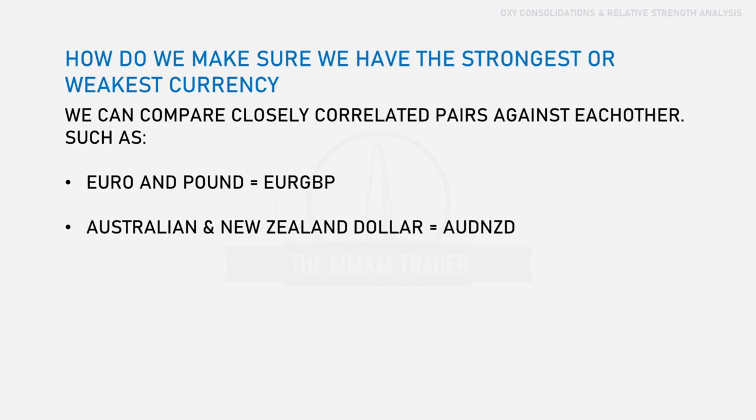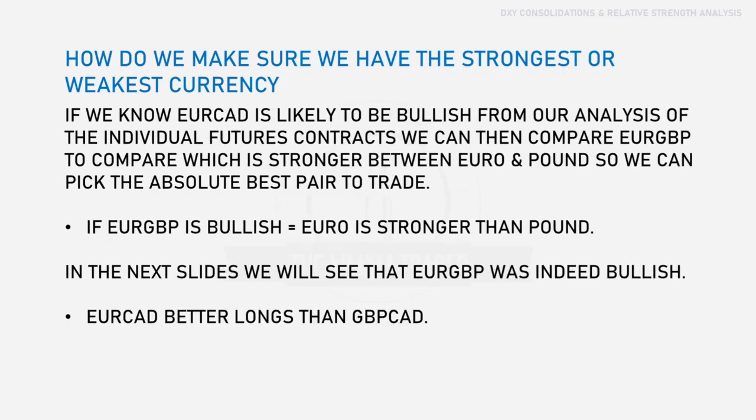So now how do we make sure we have the strongest or the weakest currency? We can compare closely correlated pairs against each other, such as the euro against the pound, the EUR/GBP, or the Australian dollar versus the New Zealand dollar, which is AUD/NZD. If we know EUR/CAD is likely to be bullish from our analysis of the individual futures contracts, we can then compare EUR/GBP to see which is stronger between the euro and the pound, and then we have the pick of the absolute best pair to trade.